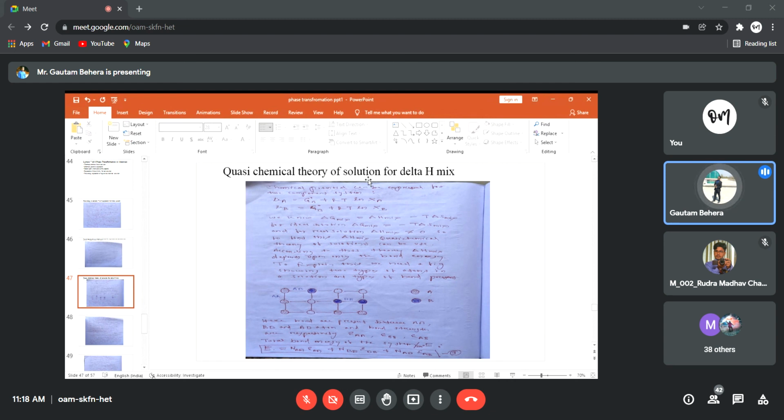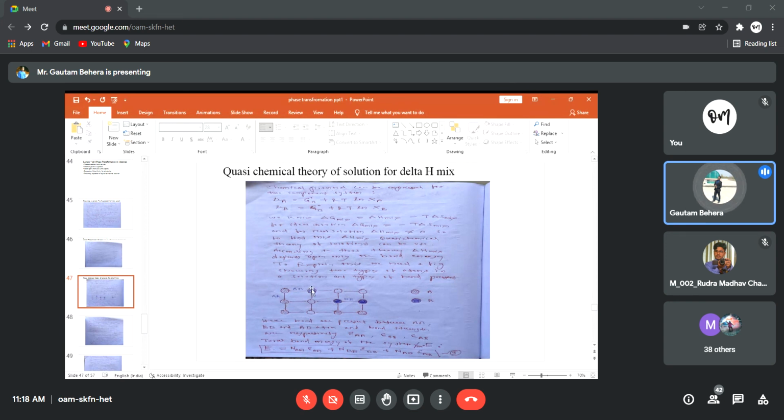To explain this, we need to draw a diagram. You can draw a figure where you can show two components. You are mixing two components. Suppose one component is A and the other component is B. They are two pure components. You are mixing them and you are making a solution out of that. So this is the situation you can see.